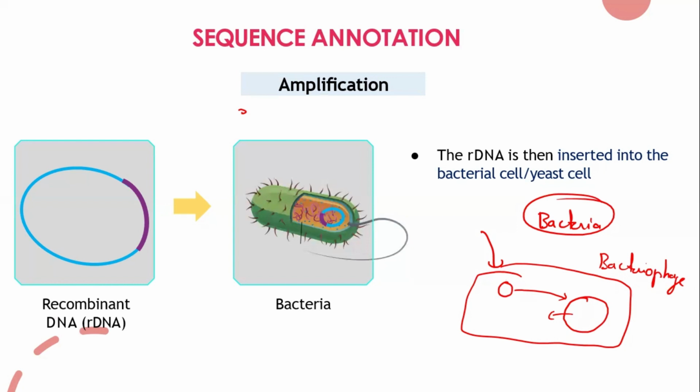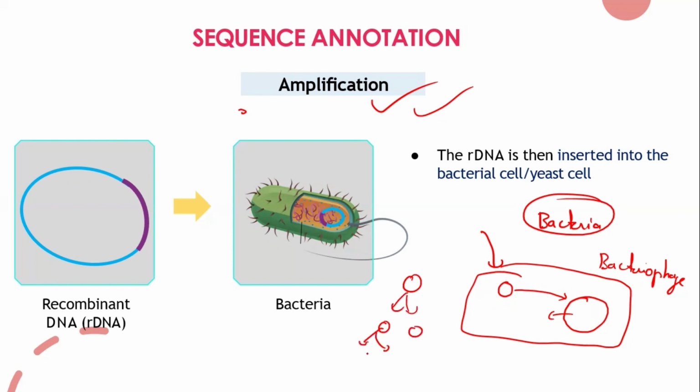So, sir, this is similar to the lytic cycle of viral replication, right? Yeah, the same thing happened. The mechanism is the same, but instead of viral DNA, we are inserting our gene of interest, that means our fragmented DNA. That's it. So we are following the same viral replication cycle. So you will be amplifying that one. This DNA will replicate and form many copies. In the same way, whatever small fragment we inserted will also form multiple copies.